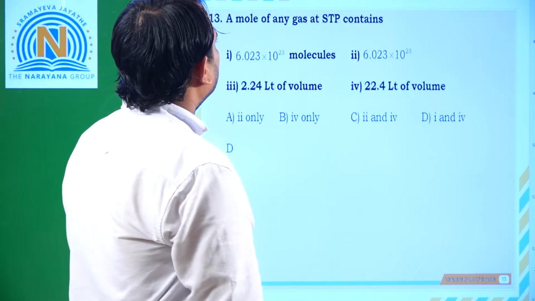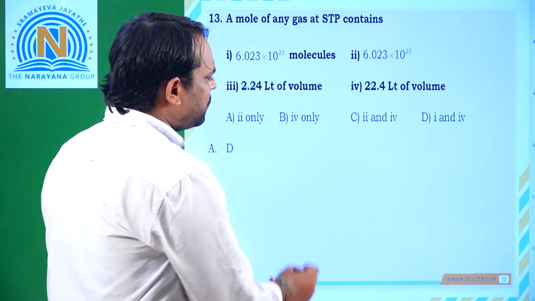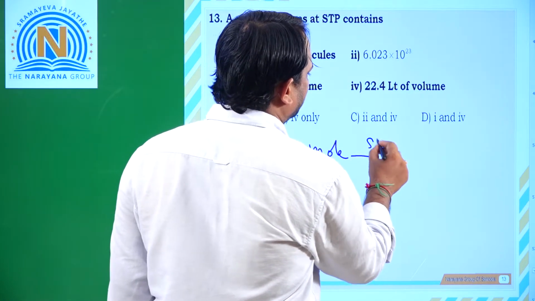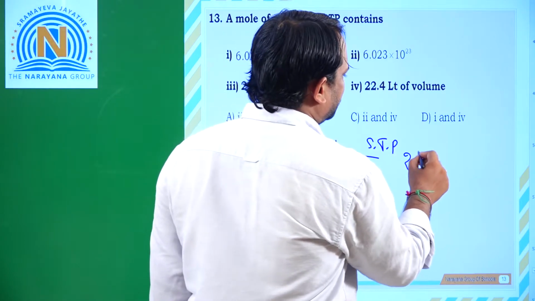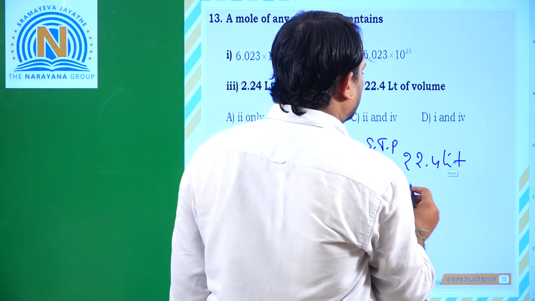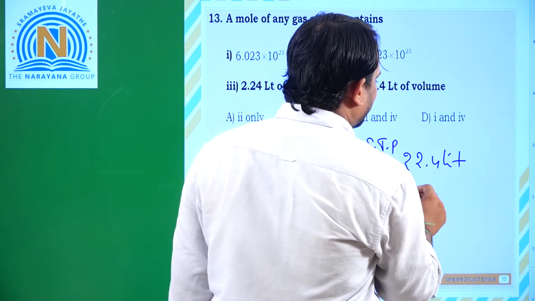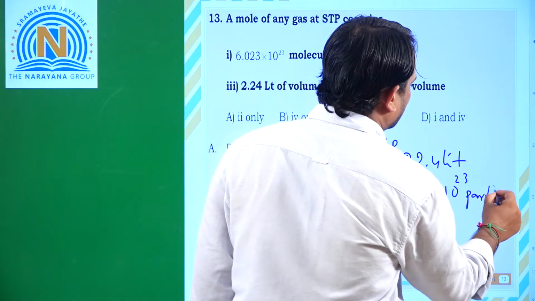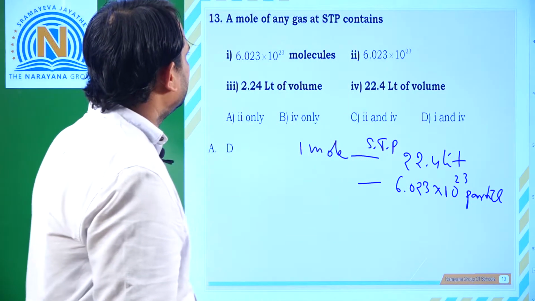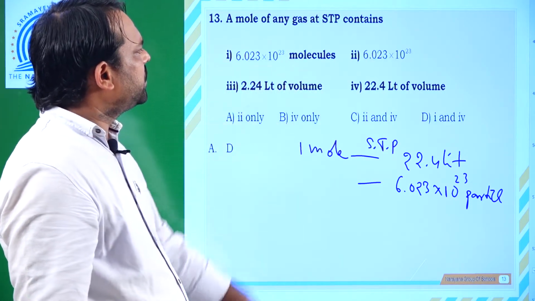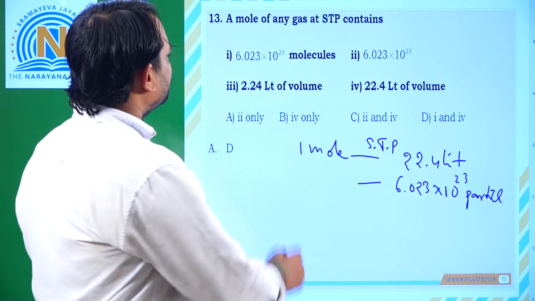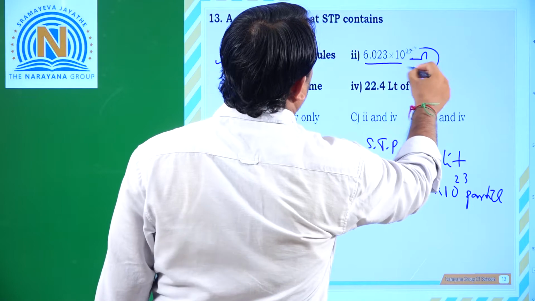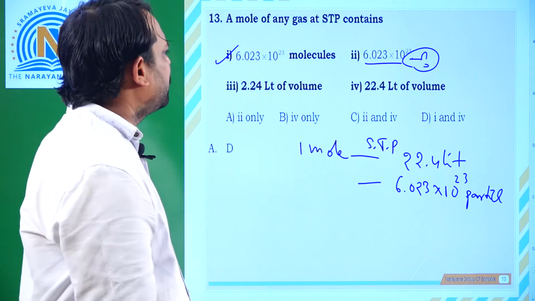Next, a mole of any gas at STP. 1 mole of any gas at STP occupies 22.4 liters and 6.023 into 10 to the power of 23 particles. Right? So let me read the options. 6.023 into 10 to the power of 23 molecules. This one is correct. Here the number is given but they did not mention the particles, so that one I am not taking. Right? And next,